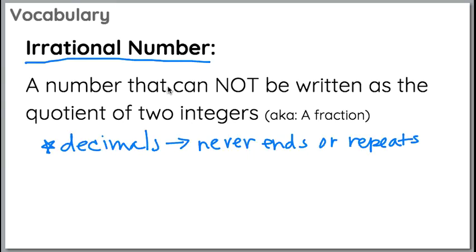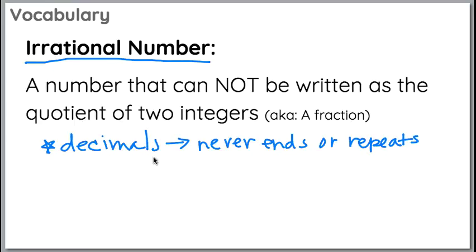I always like to think of it like an irrational person is crazy. An irrational person is unpredictable. You don't have any idea what they're going to do next. And that's kind of like a number too. There's no rhyme or reason. There's no understanding it. There's no end to it. It doesn't have a pattern.